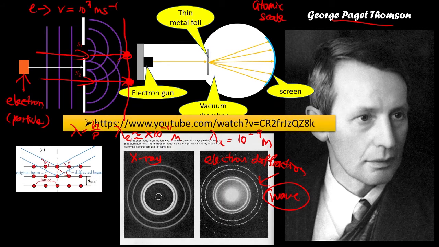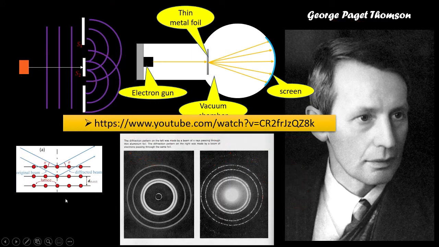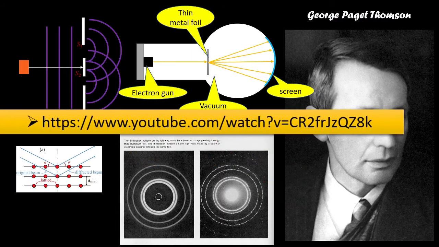Before we go to the electron microscope, if you want to understand more about cathode ray diffraction, you can click on the YouTube link in the description box. It will show you the experiment for electron diffraction. It's quite good, so you can understand it.